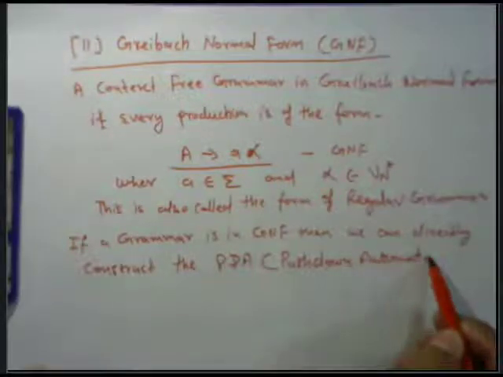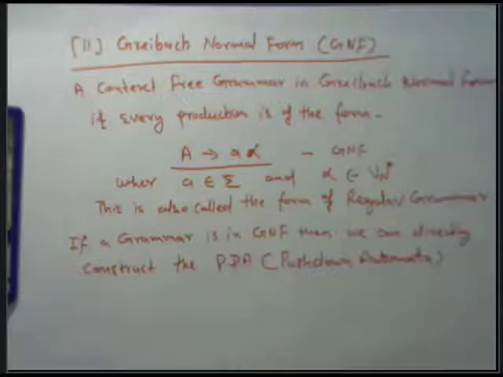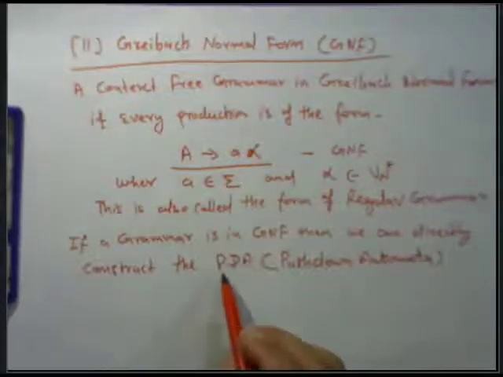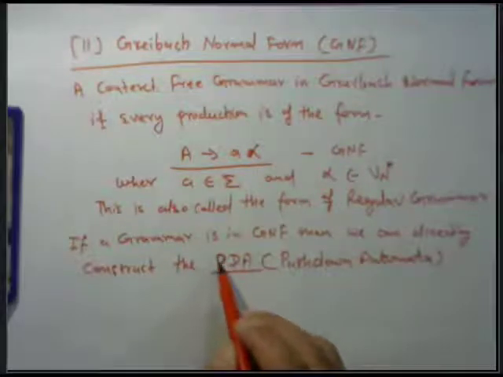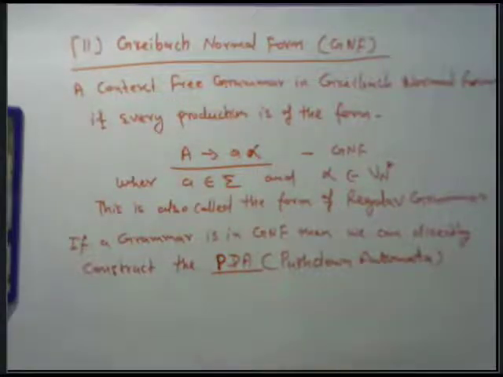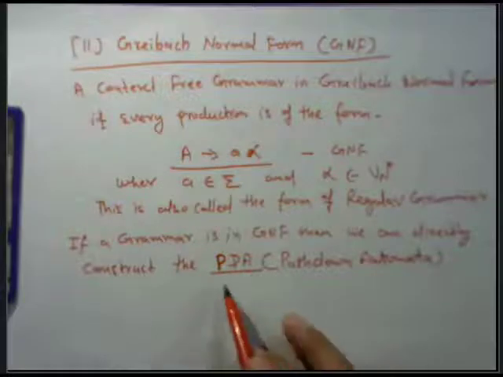This is the main reason to convert grammar into the GNF, because when the grammar is in simplified, normalized form, we can convert it into the PDA. Pushdown automata is the second kind of automata, which we have already discussed in the previous classes, and it has an important role for the context-free languages.